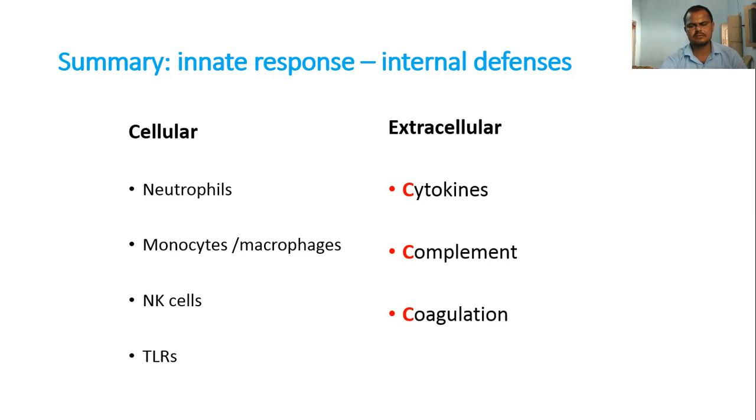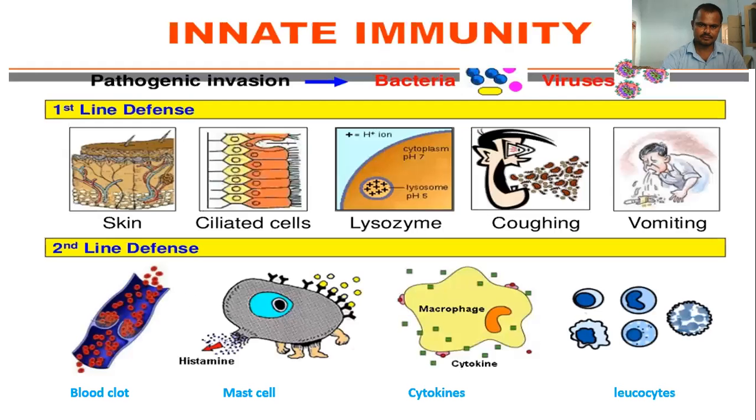The complement system also exists in the humoral fluid, and it destroys viruses and bacterial cells. And cytokines are products of the cells, which participate in the recognition of a wide variety of pathogens. So that is the main thing in the innate response.